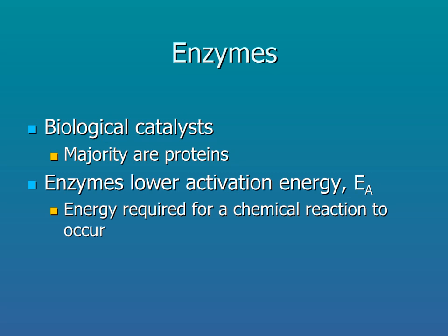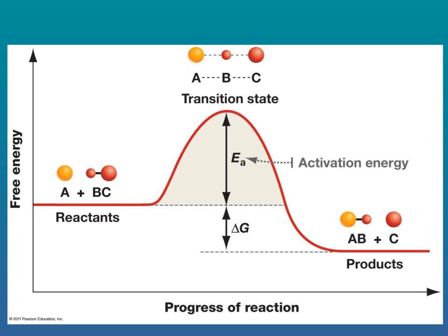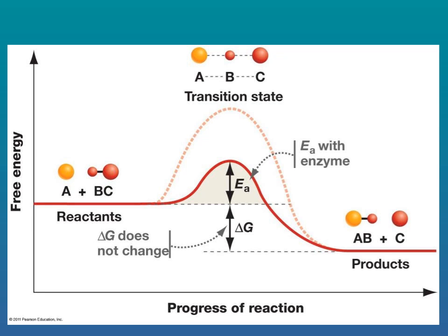Enzymes are biological catalysts that lower the energy required for a chemical reaction to occur. Here we see that the products have a lower energy than the reactants, so that reaction should be spontaneous. However, a certain amount of energy, the activation energy, is needed to get the molecules together and in the correct orientation. Reactants could spend years knocking up against each other before this might happen, but enzymes lower that activation barrier by physically grabbing onto the reactants and forcing them together.